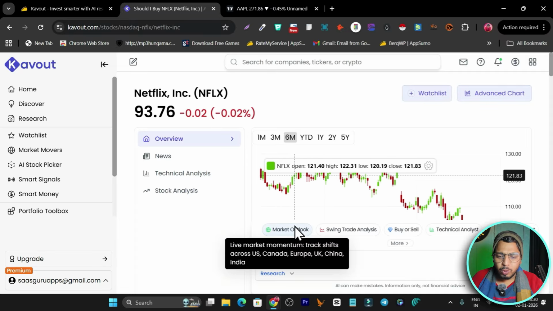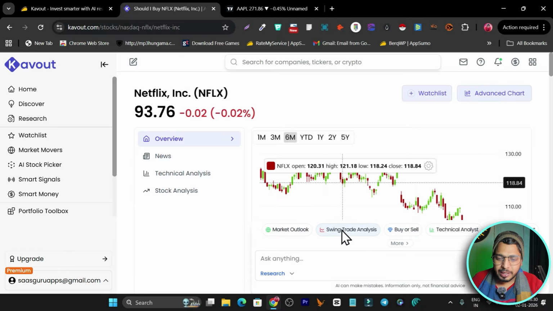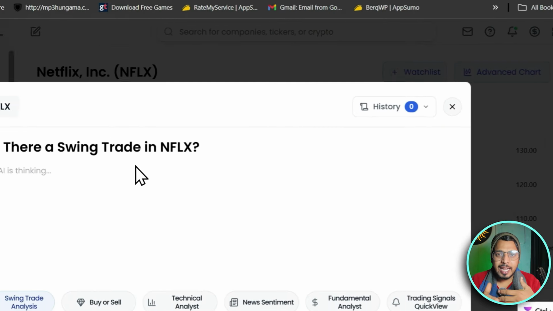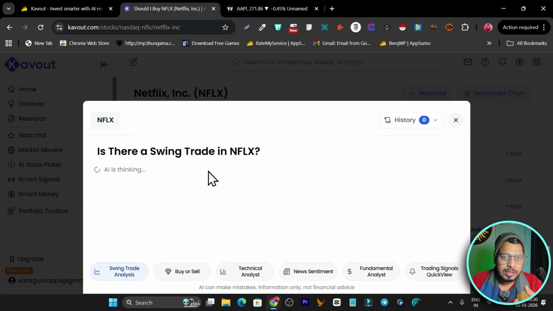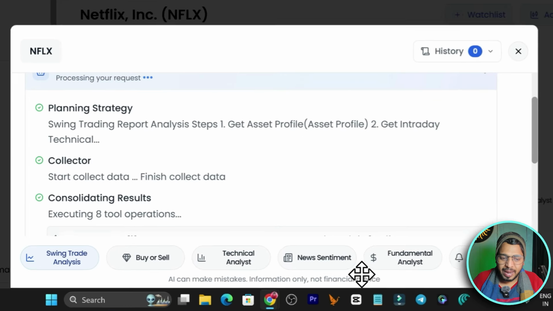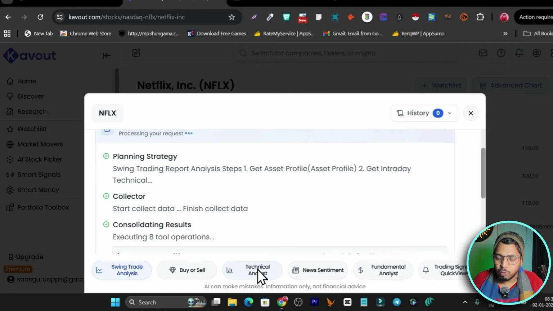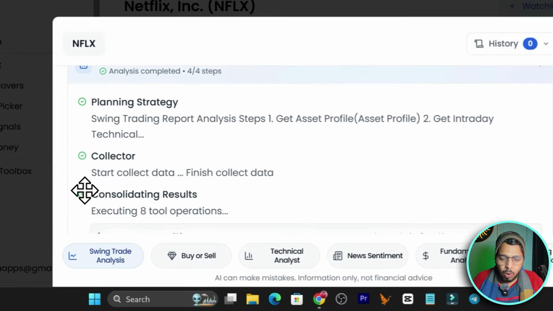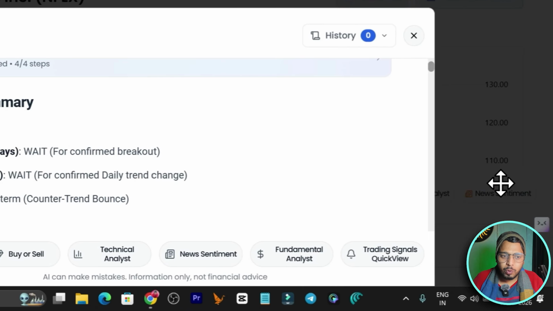And if I want to know more, like what I should do in the near term, swing trade analysis, so I will click here on the swing trade analysis, click here on analyze, and now its AI is going to analyze this and find out in the short term whether I have the opportunity to buy the stock and sell at a higher price and get a high profit here. So this swing trade analysis, let me do that. Okay, so along with the swing trade I also have other analyses as well, like I can do the buy or sell analysis, I can do the technical analysis, news sentiment, fundamental analysis, and there's also the trading signals overview. So these are all the things this AI agent offers you here.